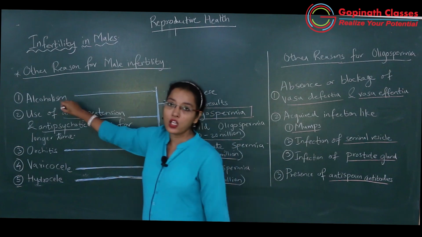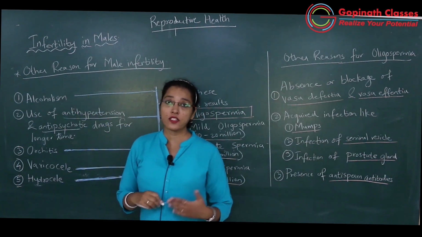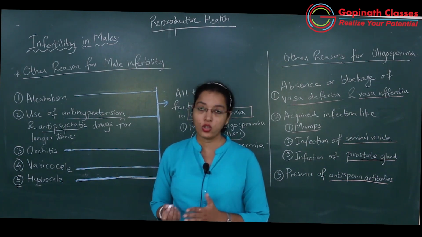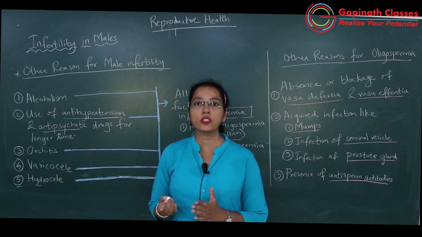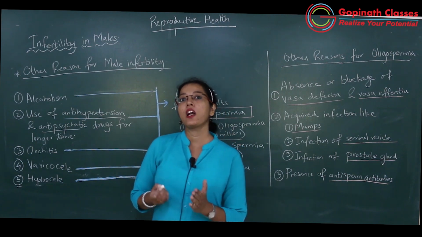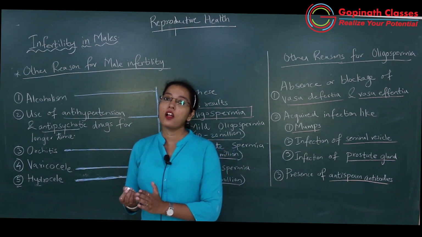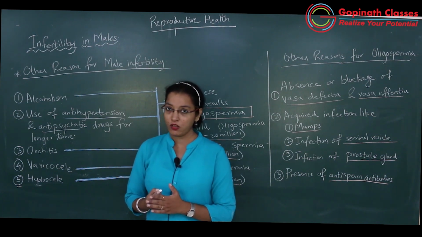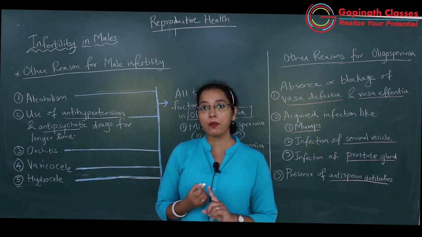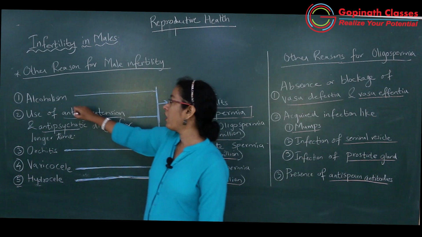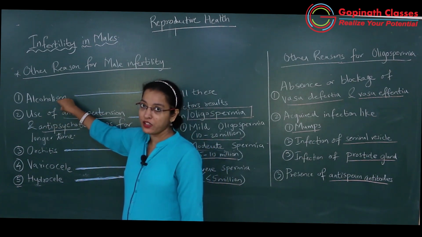Other factors: alcoholism. If there is excess consumption of alcohol, definitely it will result in low sperm count. Low sperm count को क्या बोलते हैं? Oligospermia. What is oligospermia? Oligospermia is a condition wherein there are fewer sperms in the semen, in one ejaculum of semen. एक ejaculum of semen में कम sperms रहते हैं, जितने millions में रहने चाहिए उतने नहीं रहते हैं. Got it? Then alcoholism, ये first factor study किया हम लोग ने.